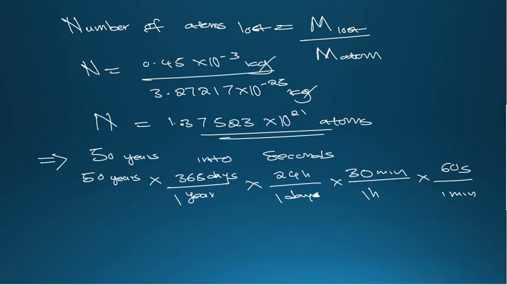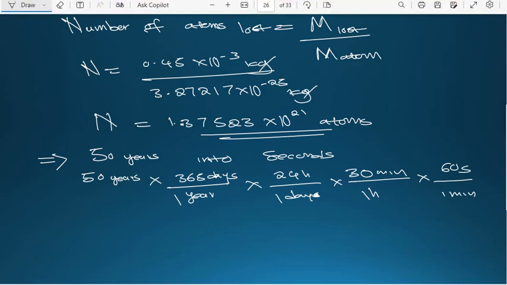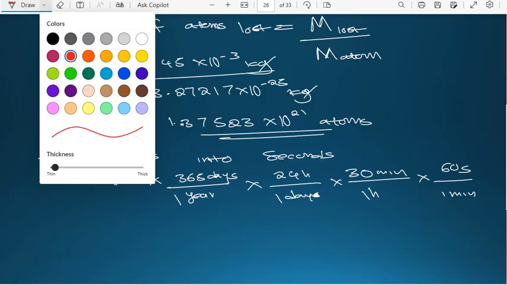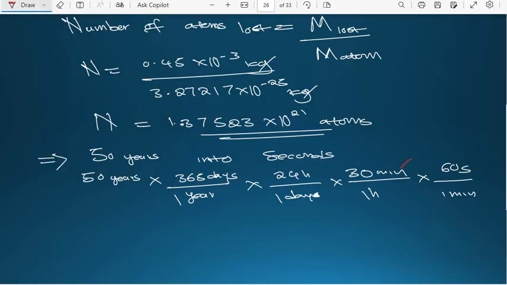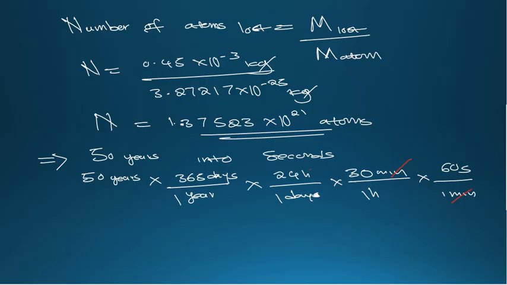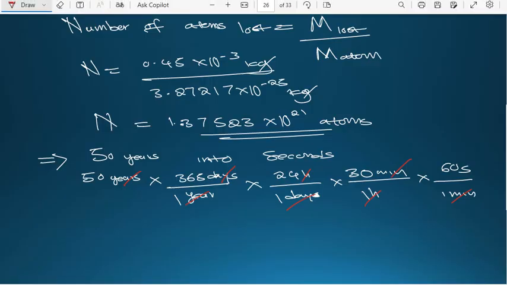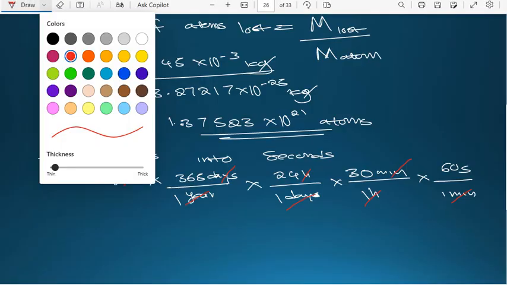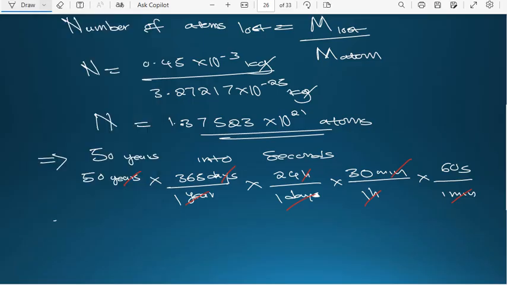So here is what we are going to do. We are going to cancel. As you can see, minutes and minutes cancel, hours and hours cancel, days and days cancel, years and years cancel. This is the interesting part about dimensional analysis. So what have we remained with?